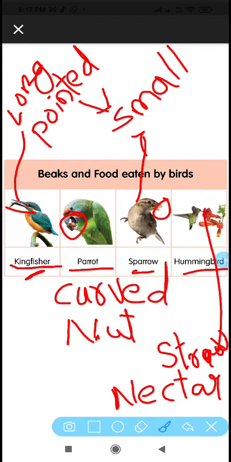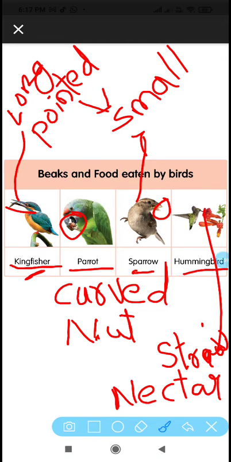Sparrow has a small pointed beak. Parrot has a curved beak. Kingfisher has a long and pointed beak. And eagle has a hooked beak that helps them tear the flesh of other animals. Their prey means the animal which they eat, it's known as its prey. So to eat their prey, they have